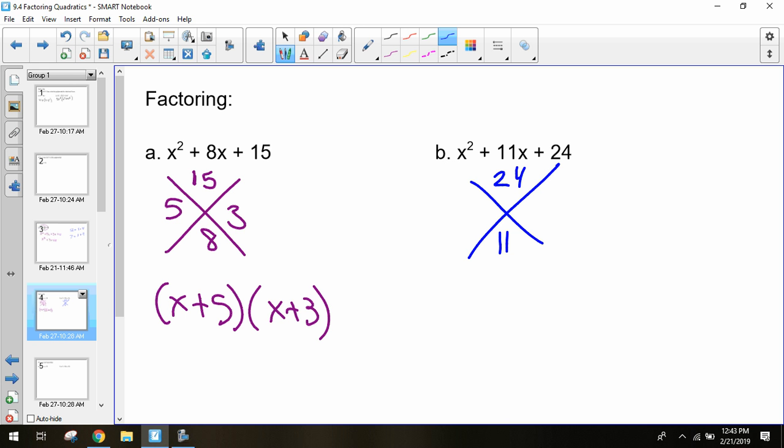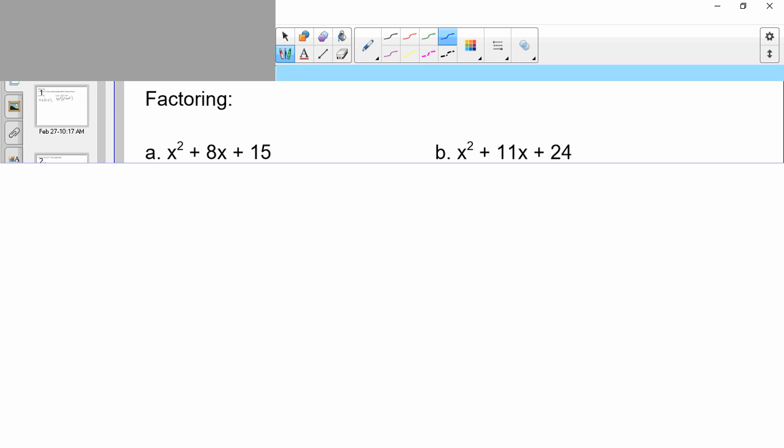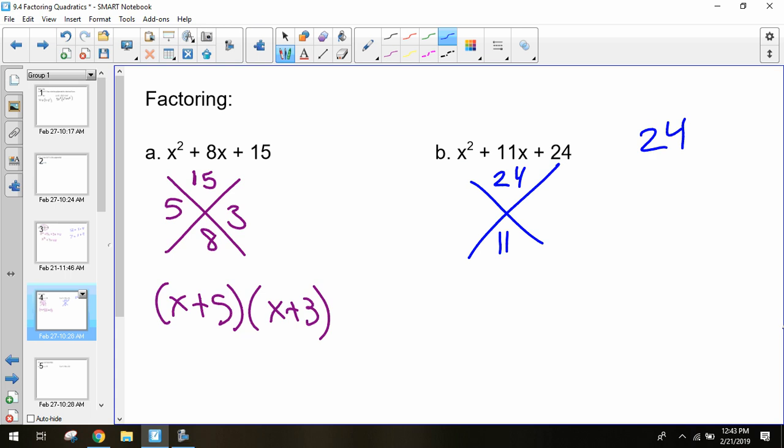Two numbers that multiply together to get 24, add to get 11. If you have trouble, one thing you can do is think, okay, what are some factors of 24? And you can start listing them. Well, I know 1 times 24 works, but that doesn't add to 11. And so you can go through it until you find a pair that can actually add together. So 8 and 3, together they multiply to get 24. If you add them together, you get 11. So this would be x plus 8,